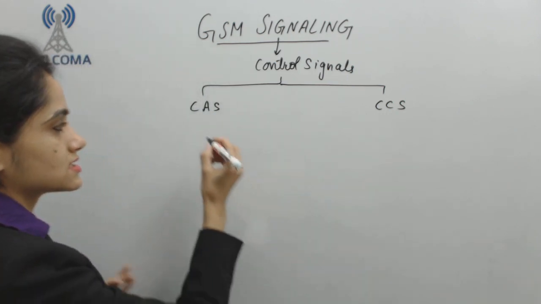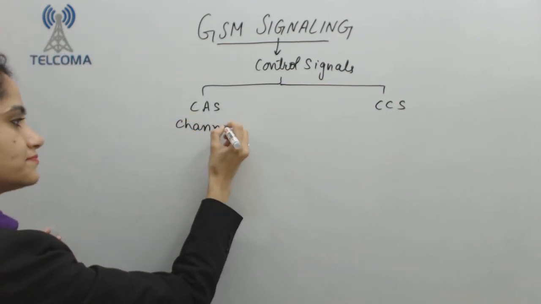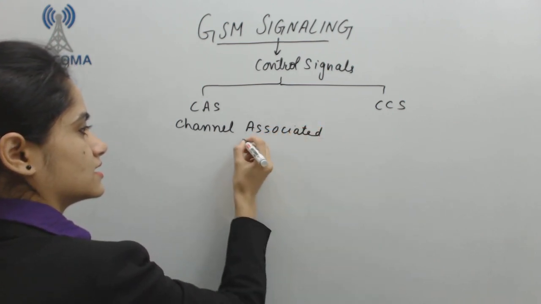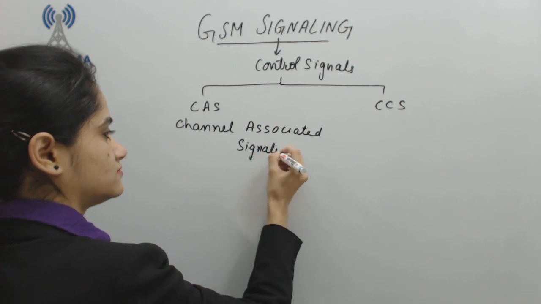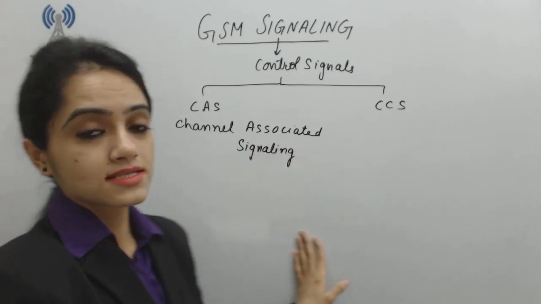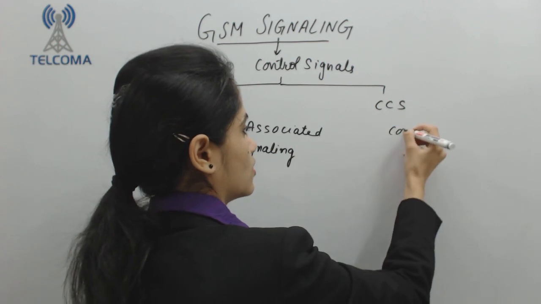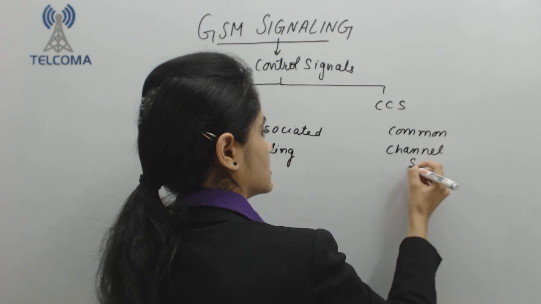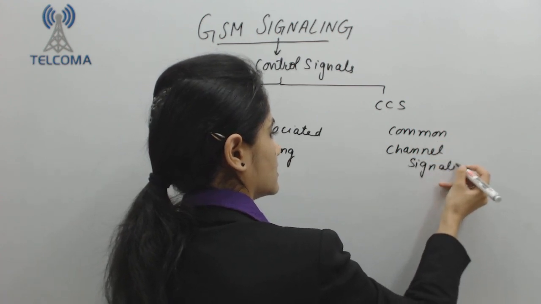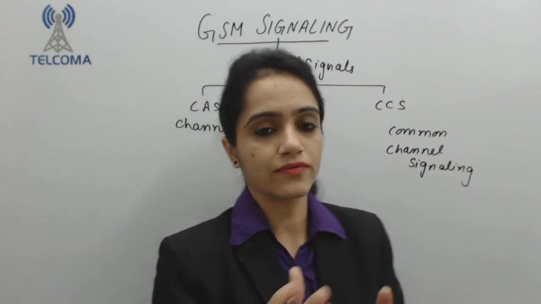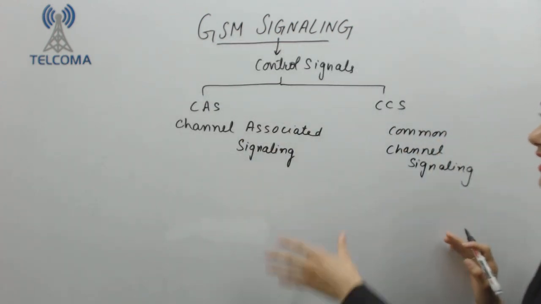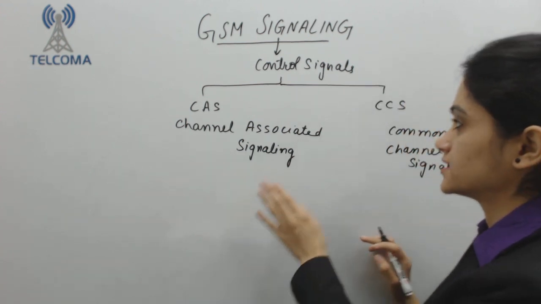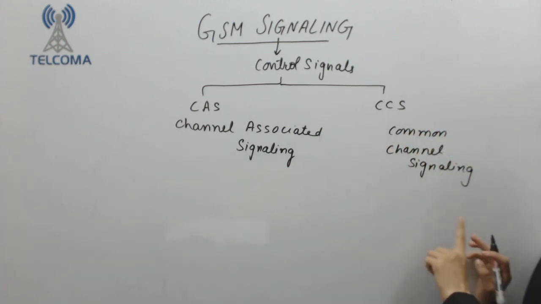CAS is channel associated signaling, whereas CCS is common channel signaling. So processing of control signals is also divided into two categories. The very first one is channel associated signaling and this one is common channel signaling.